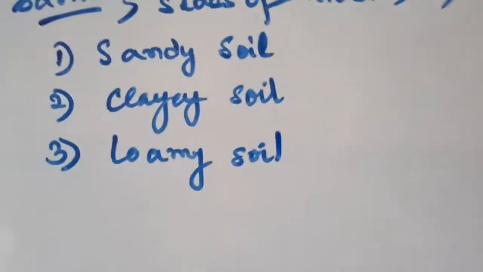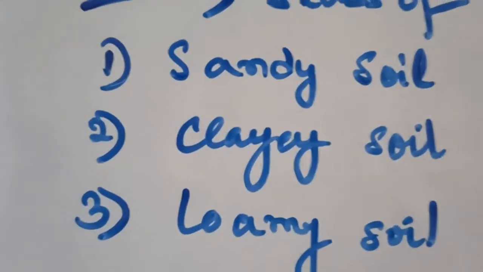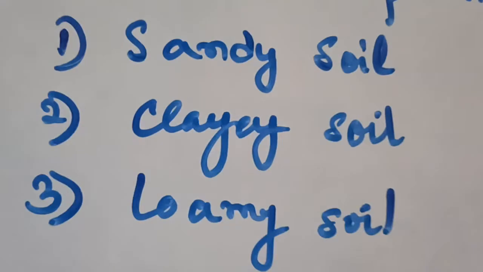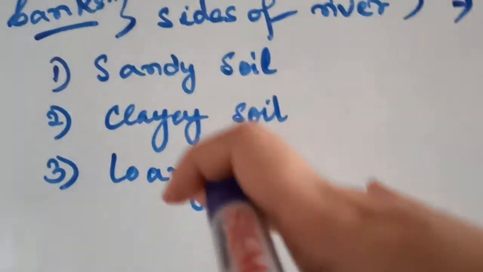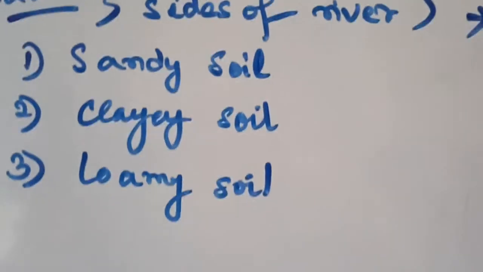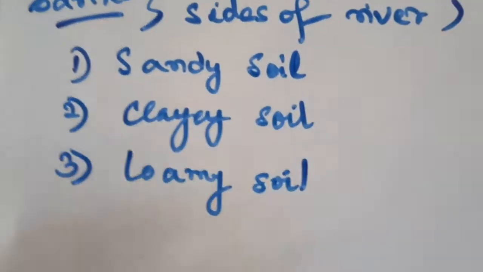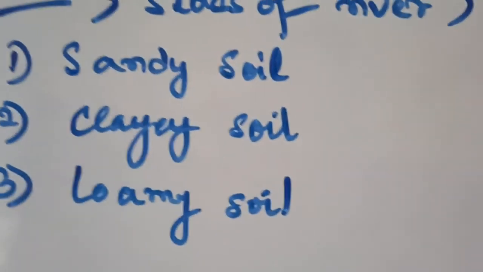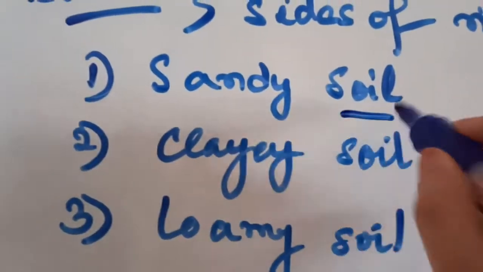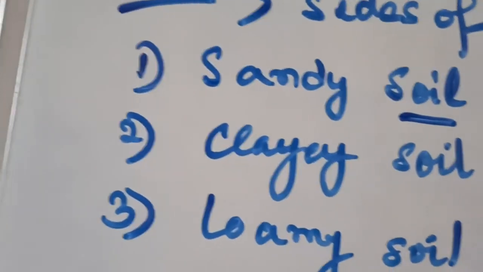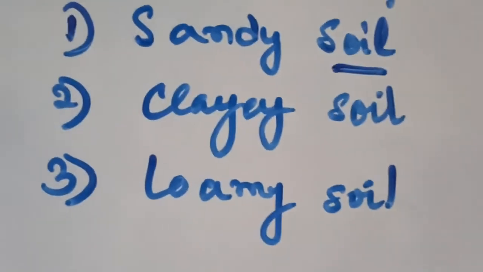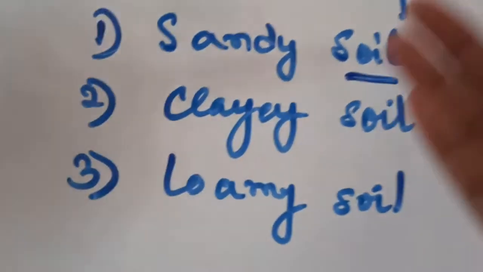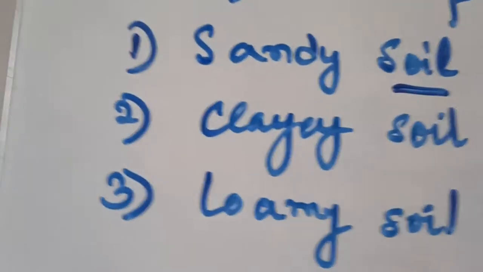All these 3 categories of alluvial soil are not equally fertile. Some are very fertile, some are moderately fertile, and some are less fertile. Alluvial soil in general is a very fertile soil, but some categories of the alluvial soil are not very fertile. For example, the sandy alluvial soil is not as fertile as the loamy alluvial soil. So now let us see in detail about the sandy, clay, and the loamy soil.